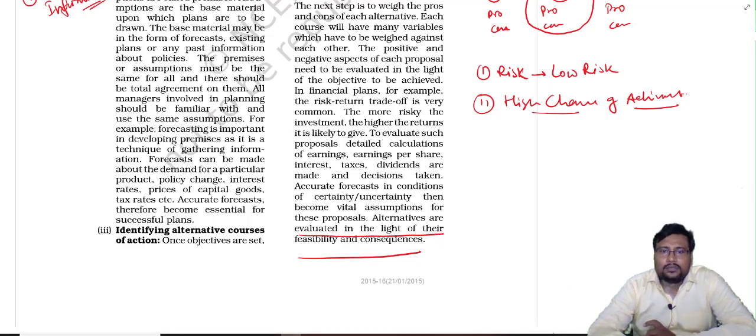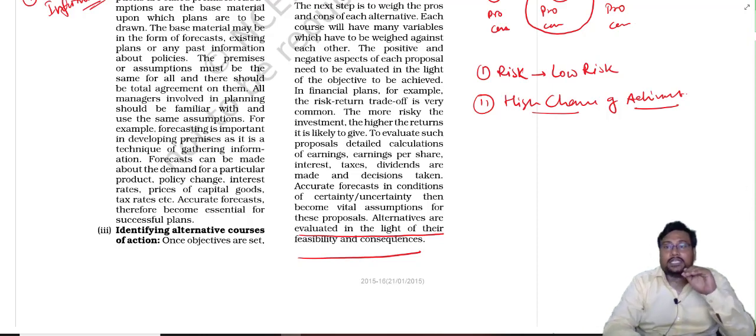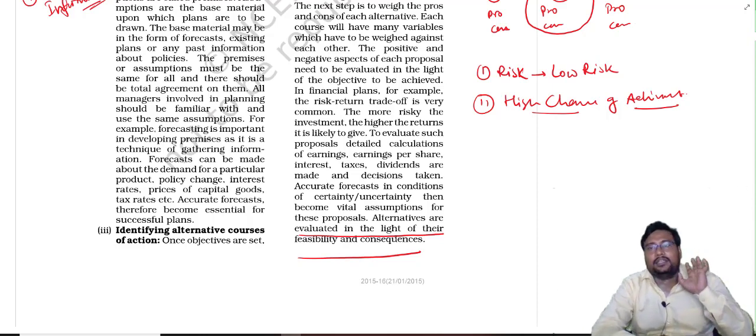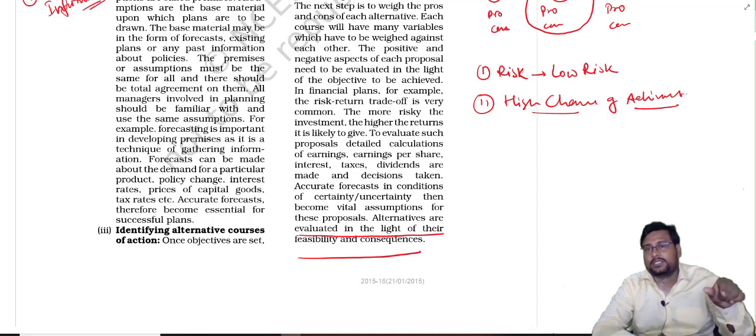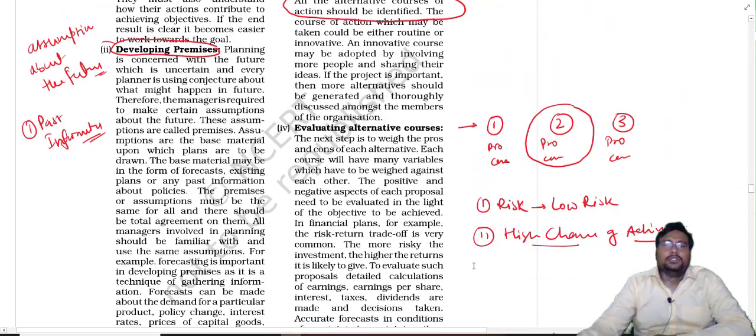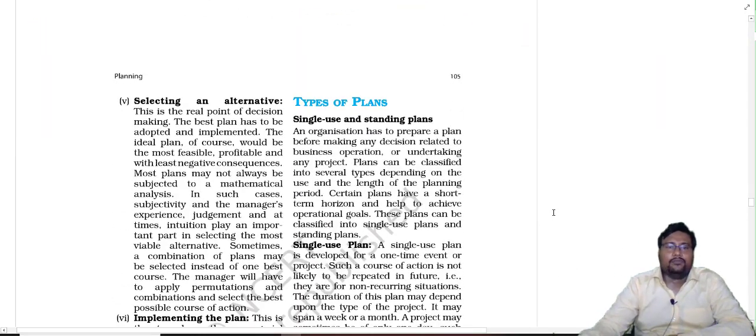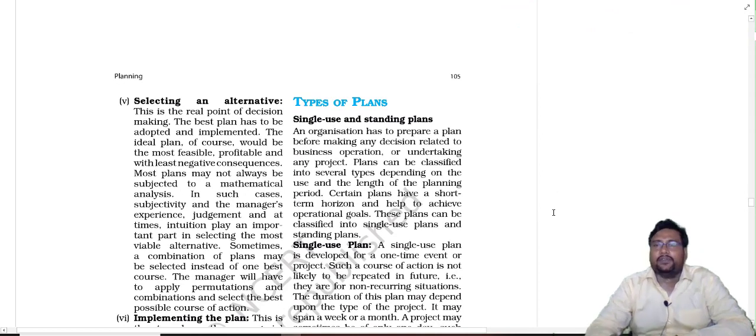A more risky investment which gives higher returns may be suitable for one organization, but some organizations want low risk even if returns decrease. Returns are not very high, returns are quite average, but they want to go with low risk. So this is how the alternative courses will be evaluated and selected. And when we have the evaluation of each and every one, then we will select the best one.